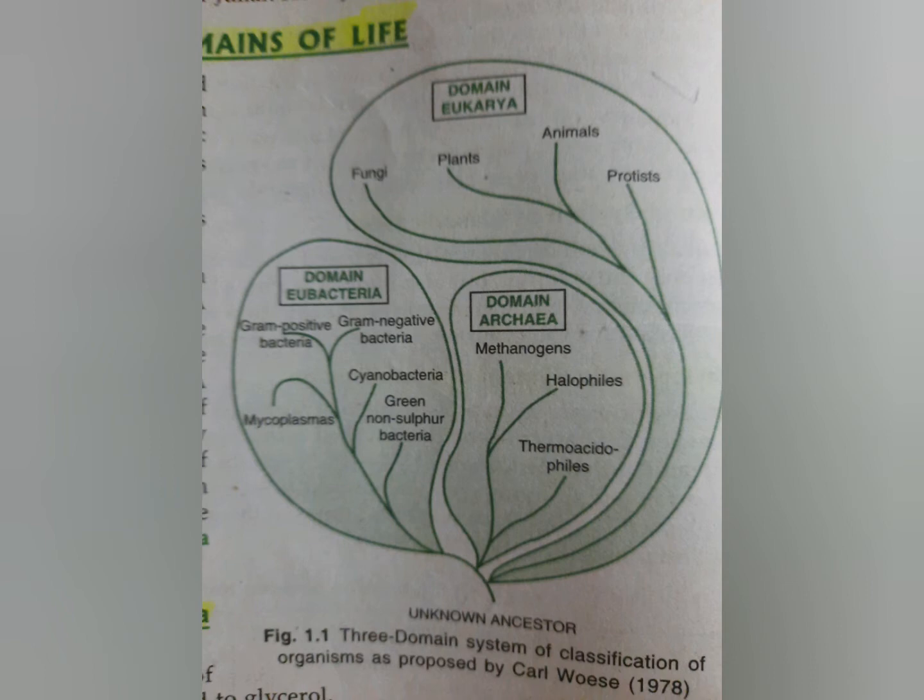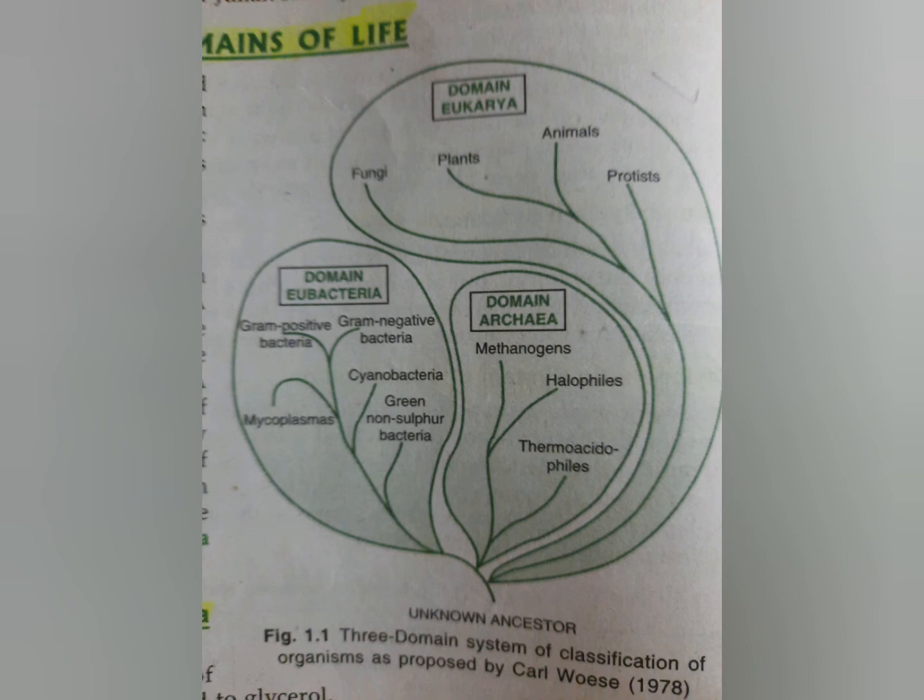Kingdom Protista means it includes the protozoans and the algae and all. Next is kingdom Mycota. Kingdom Mycota includes some very small microscopic organisms like Phycomycetes, Ascomycetes and all. Next is kingdom Plantae. It includes all different groups of plants, meaning bryophyte, pteridophytes, gymnosperm, angiosperm and all. And the last is kingdom Animalia. So it includes all the animals.